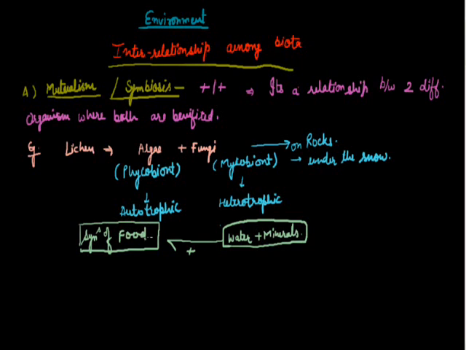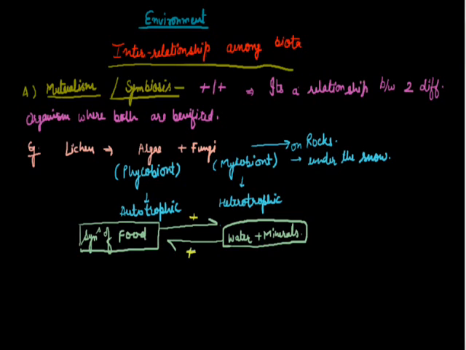So food production is the work of algae. This food is provided to fungi as the reward, and the fungi provide the raw material to algae to synthesize food. So both are interdependent, both provide a plus kind of mechanism.